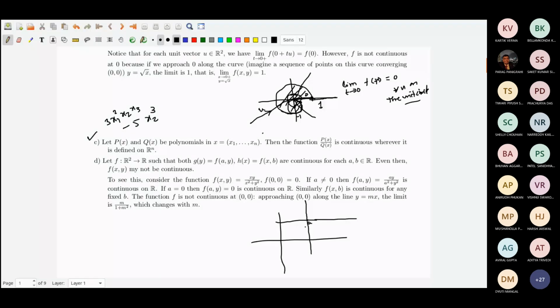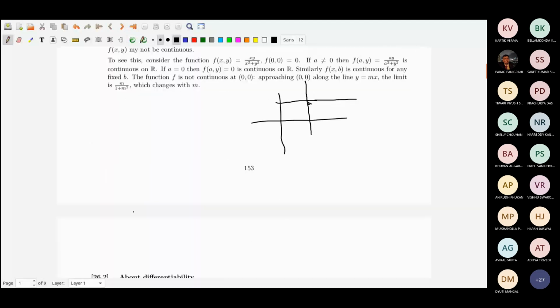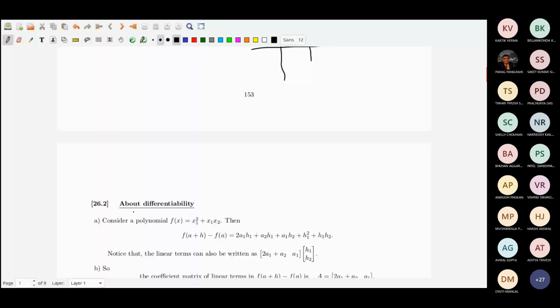These are some kind of small examples, so you don't need to worry too much about it. Just remember that the way we used to take very comfortably left hand limit and right hand limit from single variable, that will not work any further. Don't worry, we don't need that. You probably already know it.